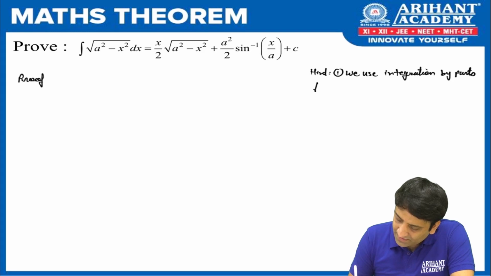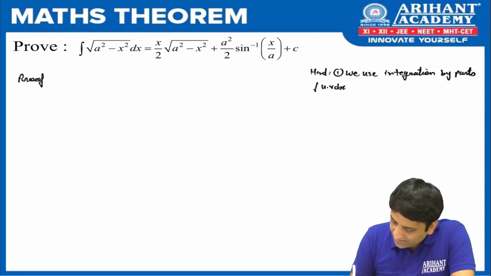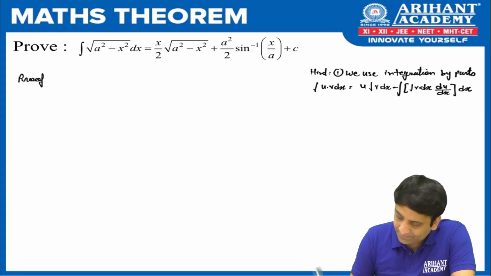Now I hope you know the integration by parts formula. It is integration of uv dx is u times integration of v dx minus the big integration, in brackets, integration of v dx into derivative of u, the whole dx. Now as I said, we use integration by parts.